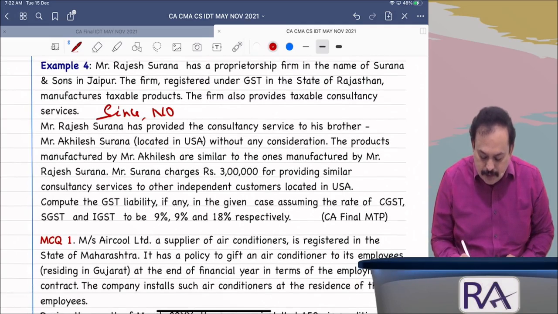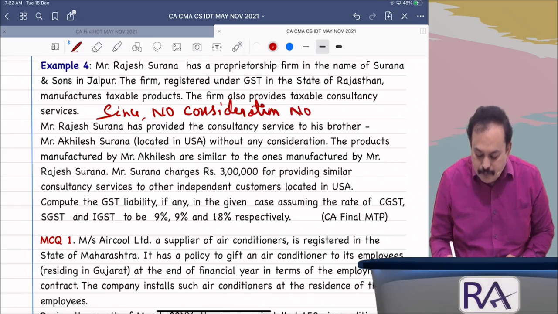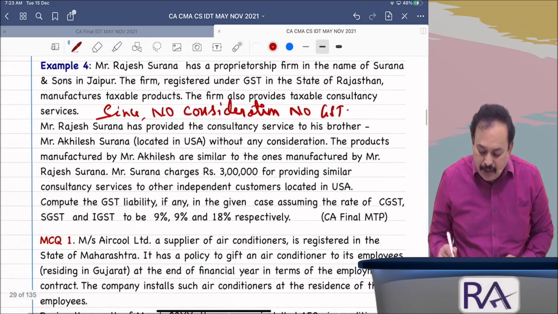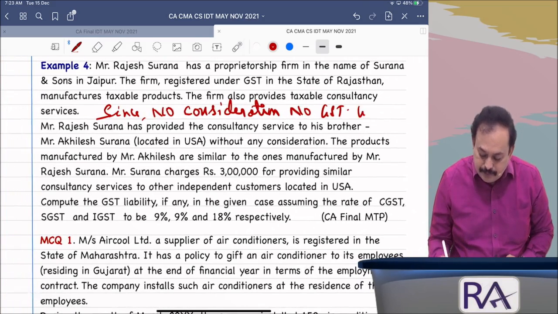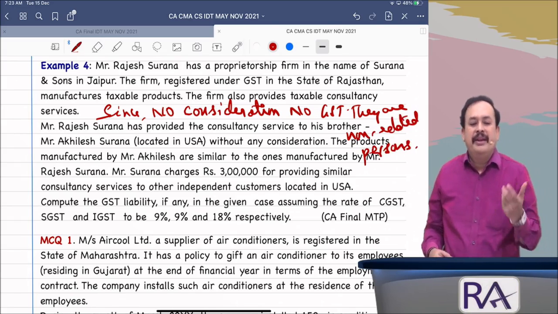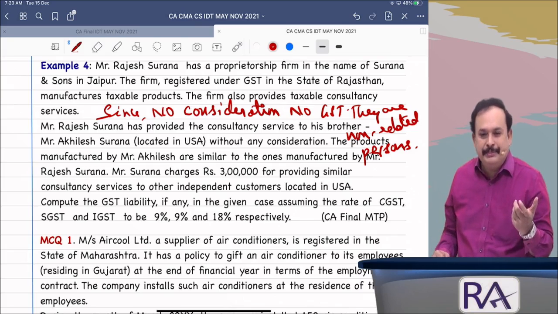Since no consideration, no GST. Moreover, they are non-related parties. They are non-related persons. Got the clarity, my dear friends? Any difficulties, sir? As simple as this.